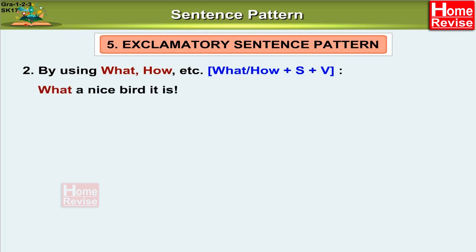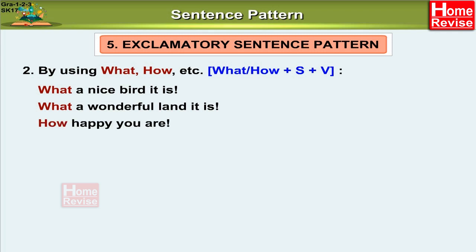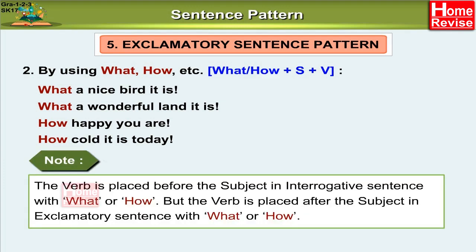What a nice bird it is. What a wonderful land it is. How happy you are. How cold it is today. Note, the verb is placed before the subject in an interrogative sentence with what or how, but the verb is placed after the subject in an exclamatory sentence with what or how.